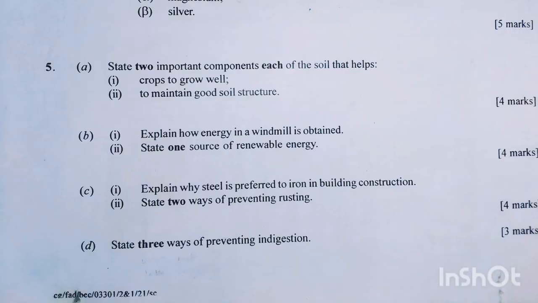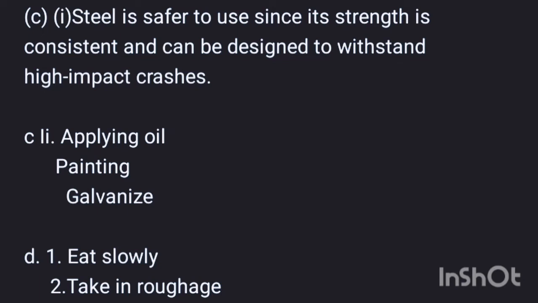Why is steel preferred to iron in building construction? That's number C. And state 2 ways of preventing rusting. Steel is safer to use since its strength is consistent and can be designed to withstand high impact crashes. And we have preventing rusting by applying oil, painting, and galvanizing.